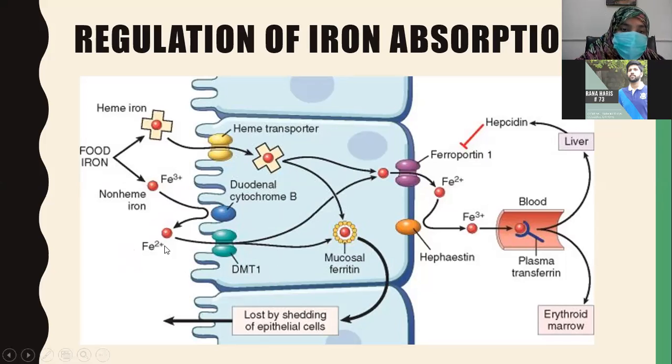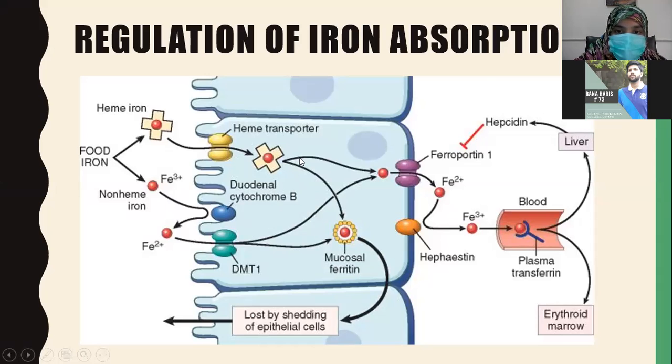If the non-heme iron is in ferrous form, it can readily be absorbed through DMT1. So now the heme iron and non-heme iron are inside the enterocyte. Some of the heme iron and non-heme iron reside inside the enterocyte as mucosal ferritin.